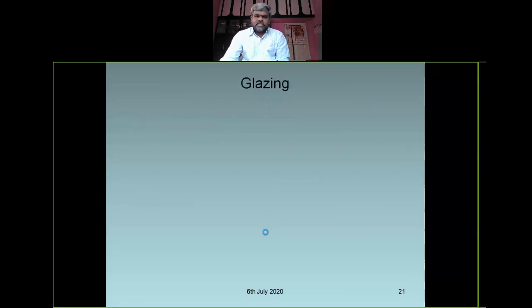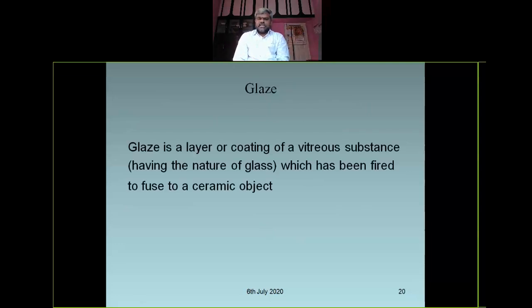Right. What is a glaze? Glaze is a layer or coating of vitreous substance having the same nature as glass, which has been fired to fuse to a ceramic object. Right. So glaze is a layer or coating of a vitreous substance. Right. And equally the same as glass. Right.